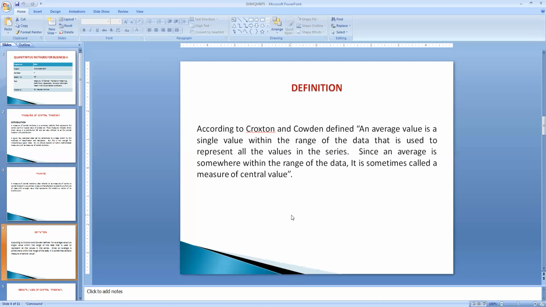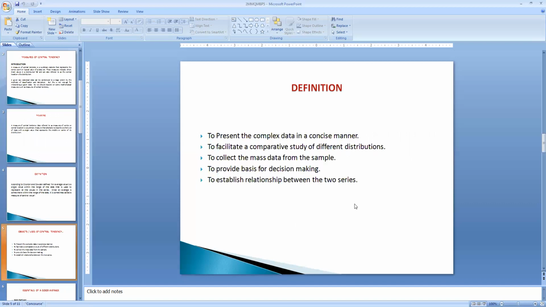Since an average is somewhere within the range of the data, sometimes it is called the measure of central tendency. According to Croxton, the average is a single value in a given range of the data which represents the whole values of the series. That is called averages or central tendency.